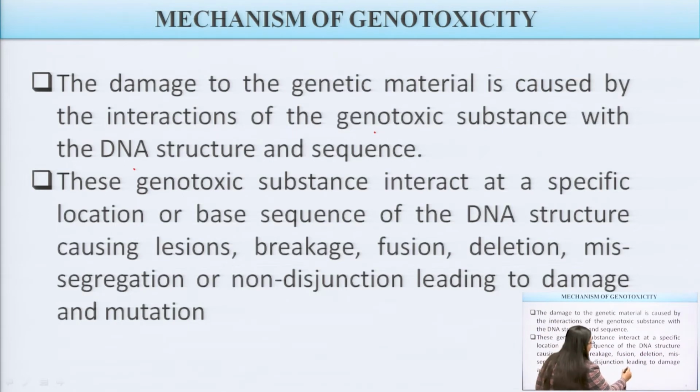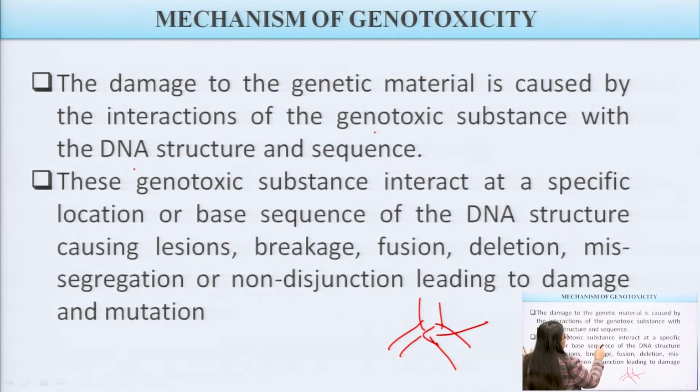If we talk about the DNA, these genotoxic substances interact at a specific part of the DNA. Either they interact with the base pairs, or with the nucleotides or the nucleoside part of the DNA, by any mechanism.